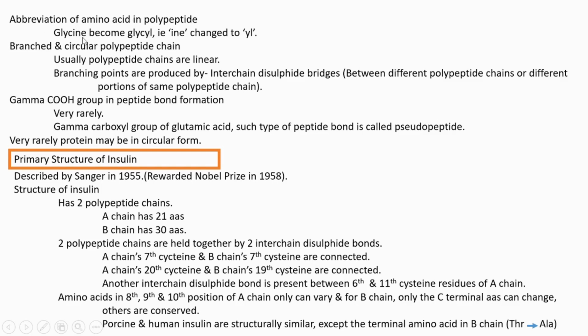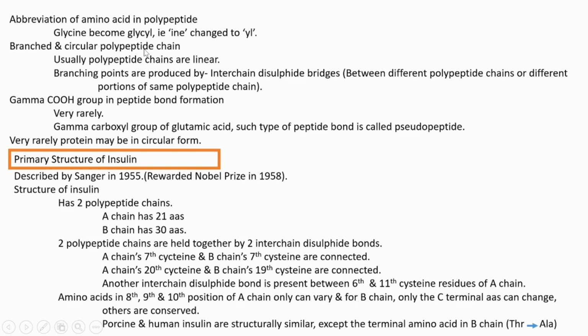That means the INE is changed to YL. That way it is shortened. That's the change while we are denoting the amino acid sequence in a polypeptide chain.